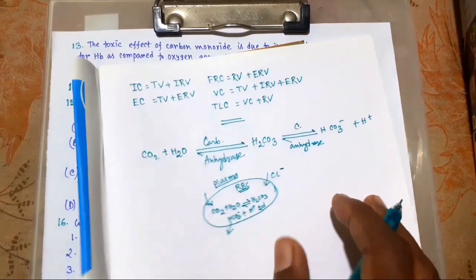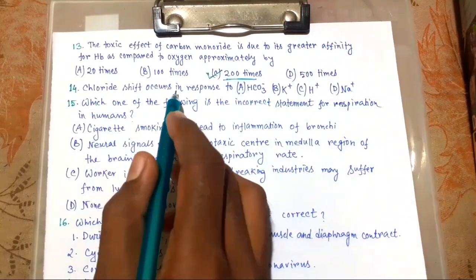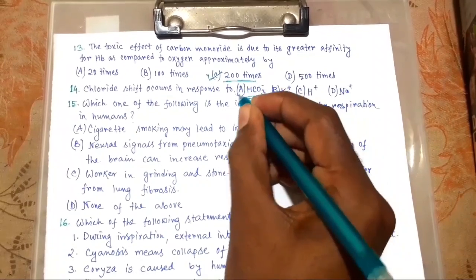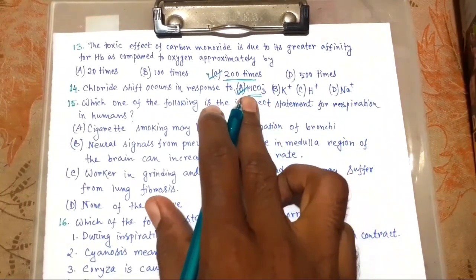So what will be the answer? Chloride shift occurs in response to bicarbonate ion. This is the right choice.